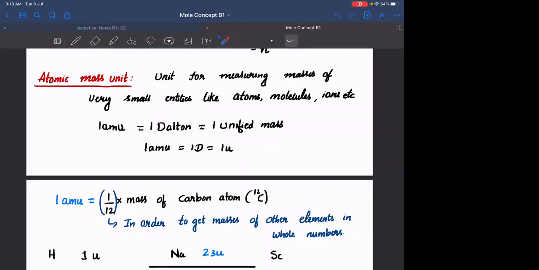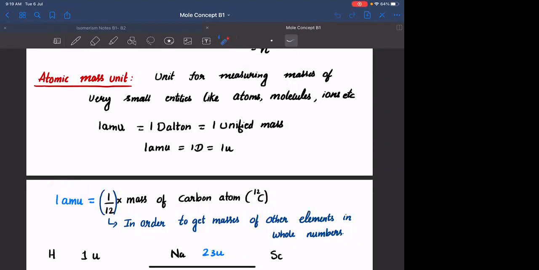If you take the carbon 12 isotope, isotopes differ in their mass number. If the mass number is different, obviously their mass is going to be different, because mass number is that particular number that is contributing to the mass of the atom. Agreed? So if the mass number changes, obviously the mass of the atom is going to change. If you take the carbon 12 isotope and take its 1/12 mass, that particular mass is taken as 1 AMU. The definition for AMU is 1/12 the mass of the carbon atom.